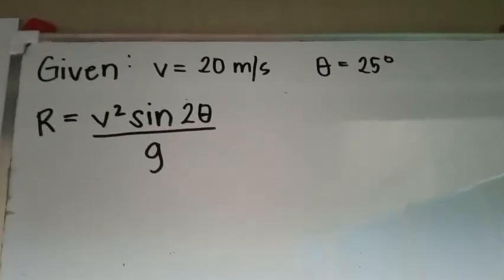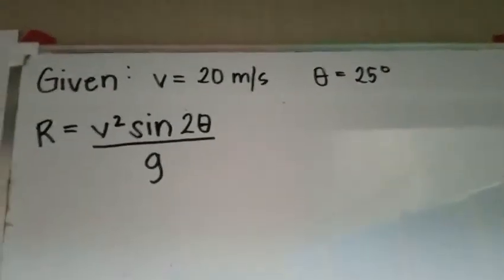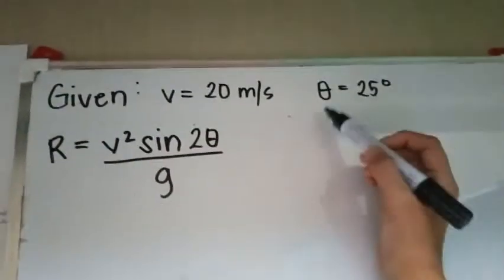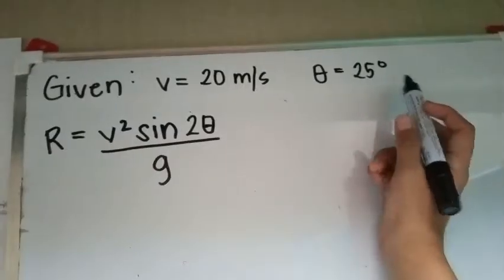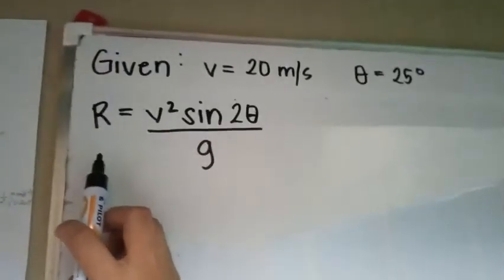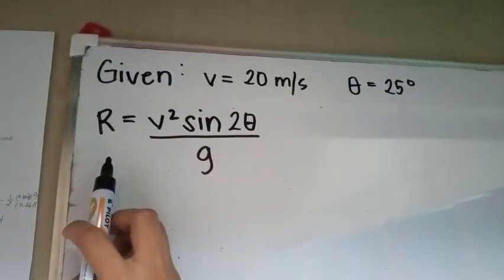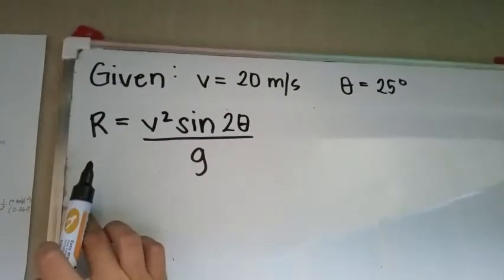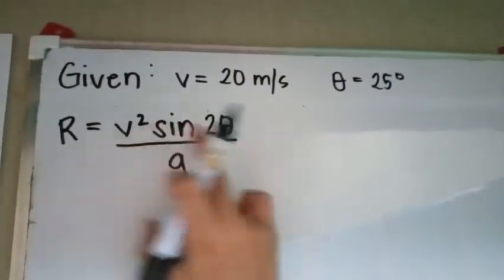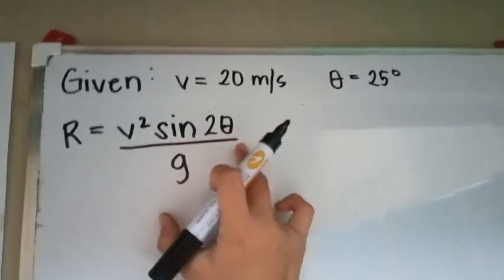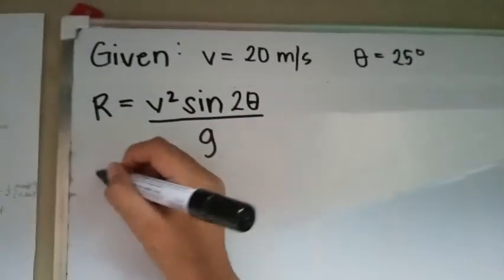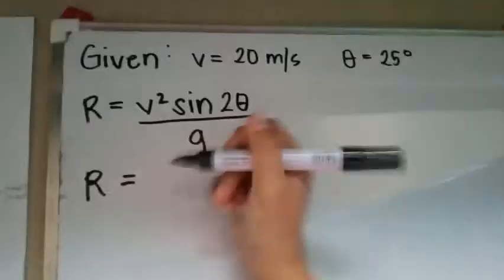Okay, so let's get first the given in the problem. In the given, we have speed equal to 20 meter per second and the angle that's given is 25 degrees. So let us first get the range. In order to get our horizontal range, we have here the formula: speed squared multiplied by sine of 2 times the angle, divided by gravity. So let us substitute our given.